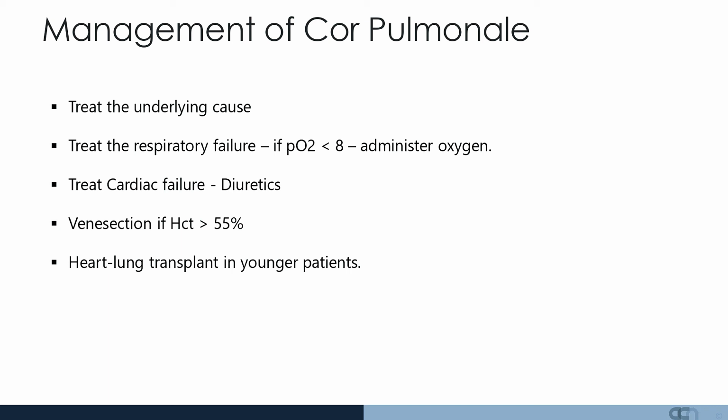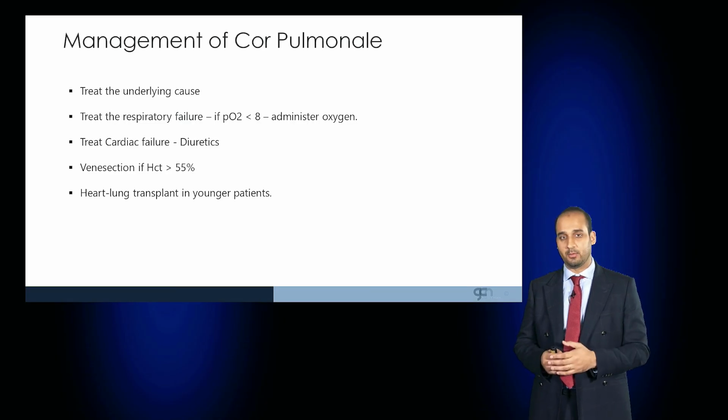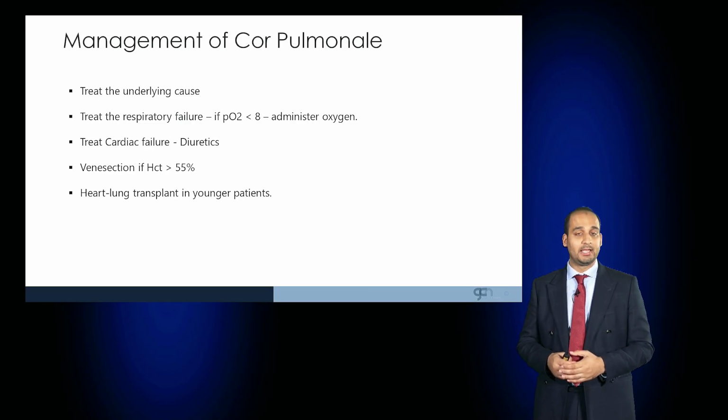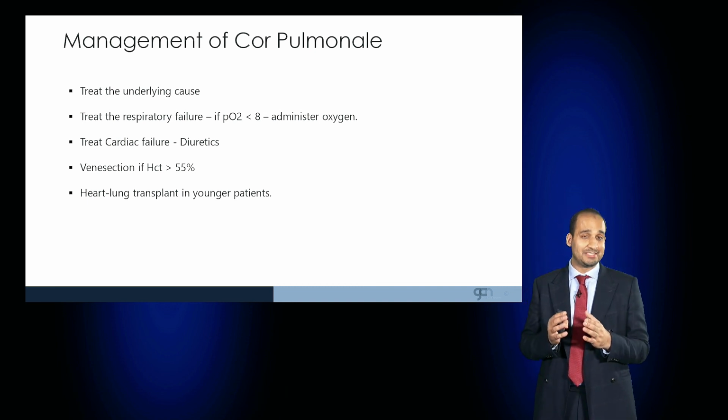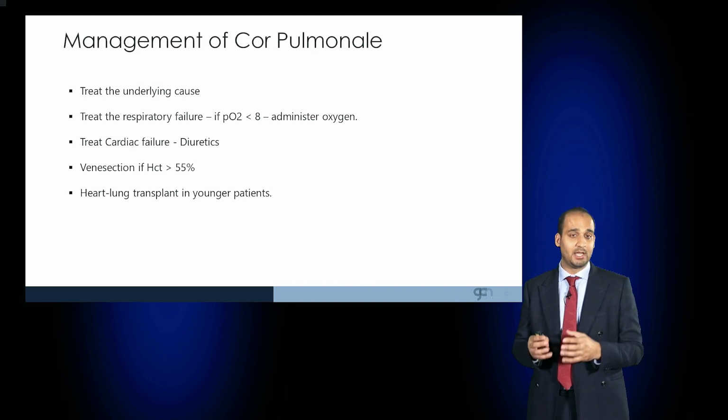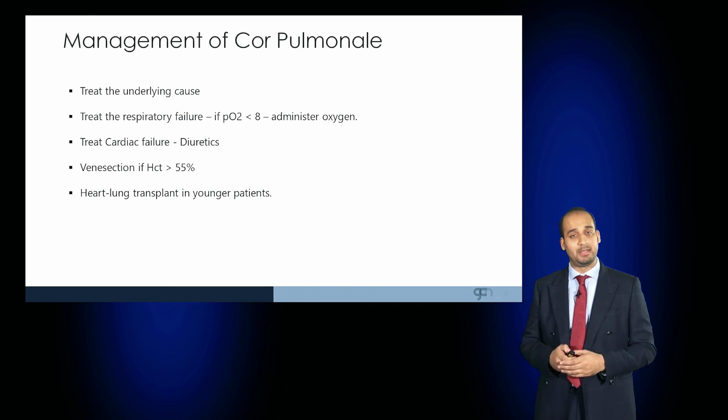For the respiratory failure, if the PO2 is less than 8, the patient may require long-term oxygen therapy. When cardiac failure manifests, that would require treatment, particularly with diuretics, potentially ACE inhibitors and beta blockers. And if the hematocrit is elevated, the patient may require venesection. And in younger patients, or in patients where a multidisciplinary team deems important, a heart-lung transplant may be required.